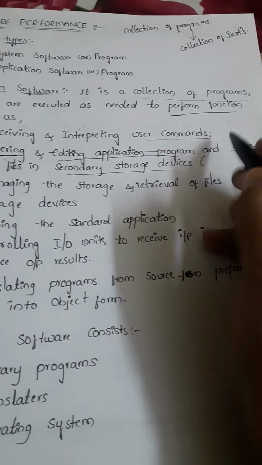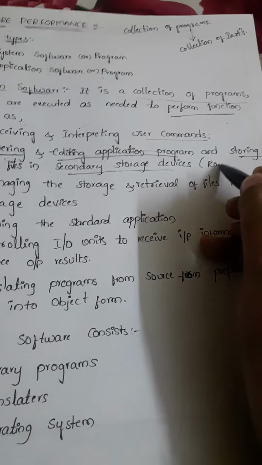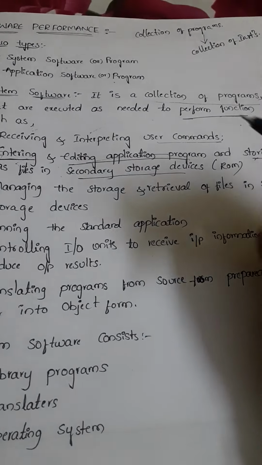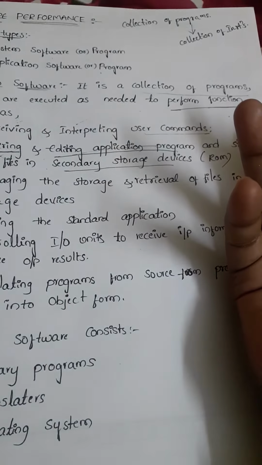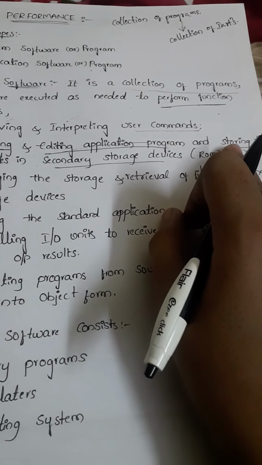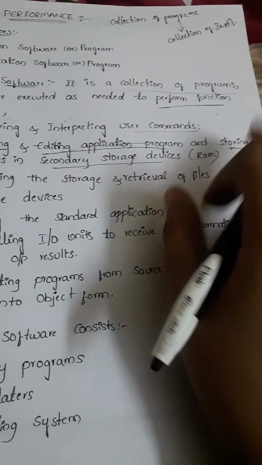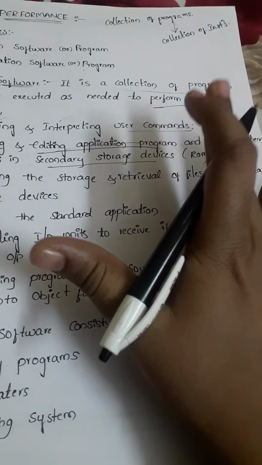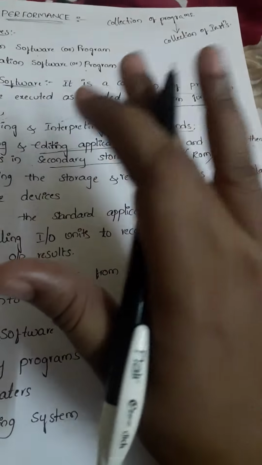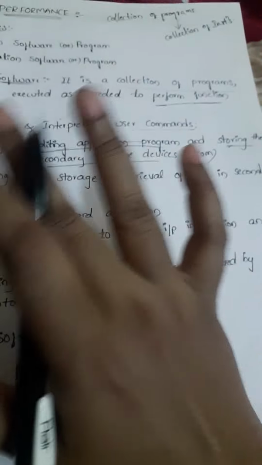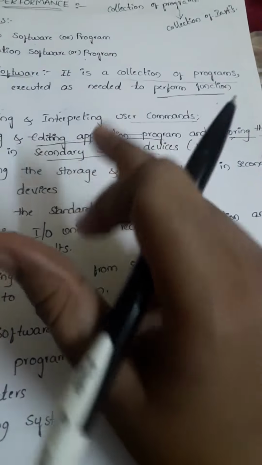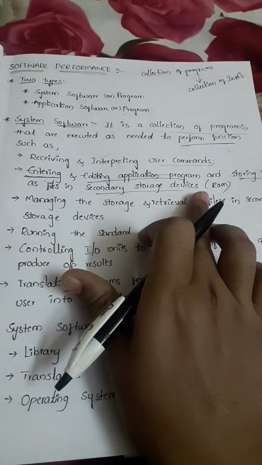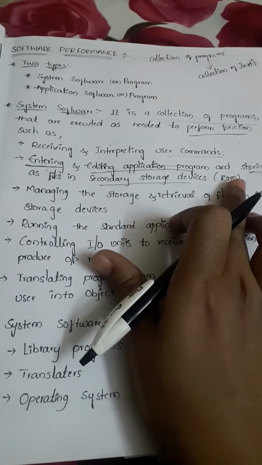So what is that secondary storage device? We can call it ROM. A secondary storage device is nothing but a memory; we already know that storing capacity requires memory. Whatever files we want to store in a device, we can choose between two memories, called RAM and ROM. Here the system can store the files in ROM because it is a permanent storage.